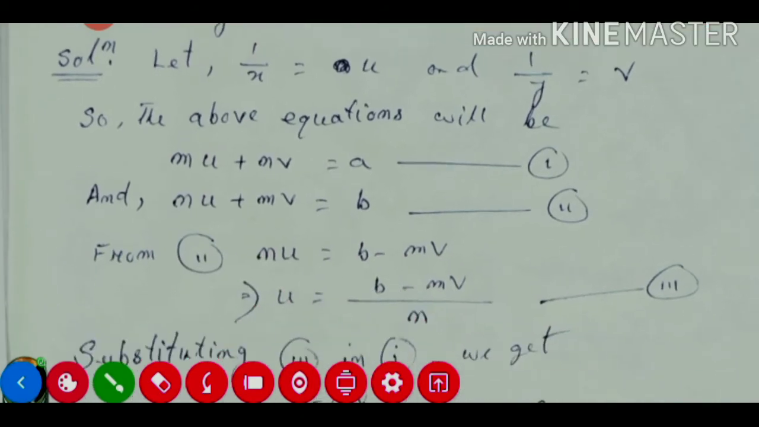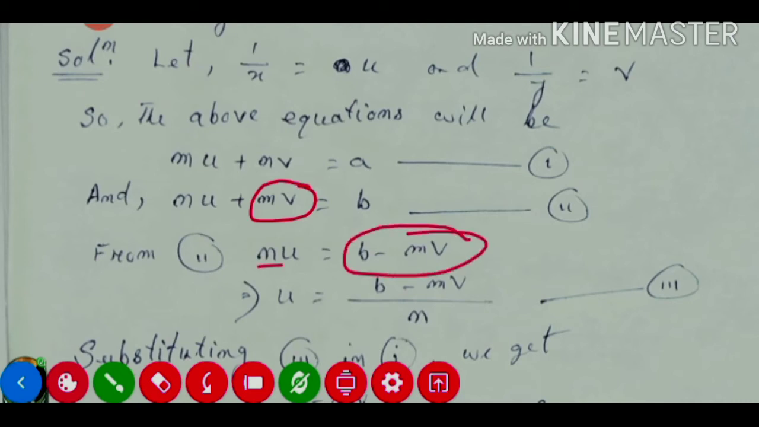Now from any equation we need to take out any variable's value. So we are taking out the u value from equation 2. So mv will shift to the right hand side, so it will be minus. Now the u value we need to find out, that means we need to divide by n. So it will be b minus mv divided by n. So this one will be equation number 3.